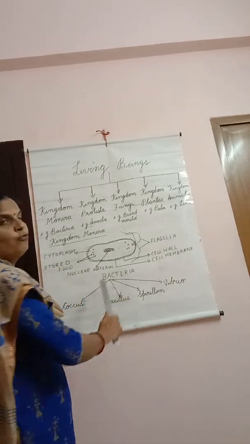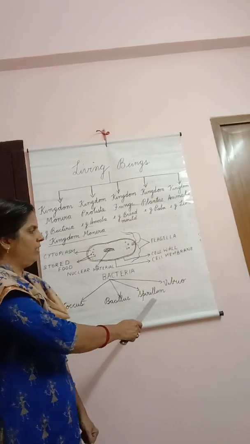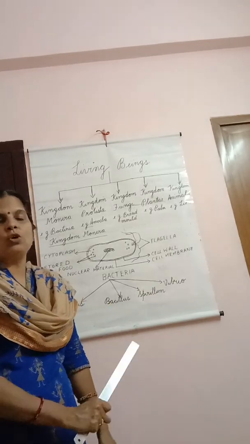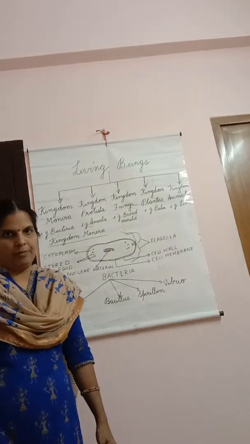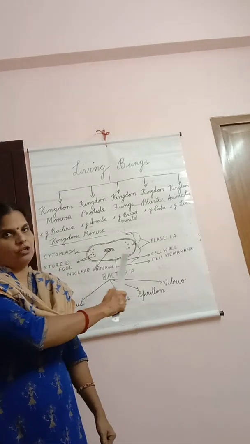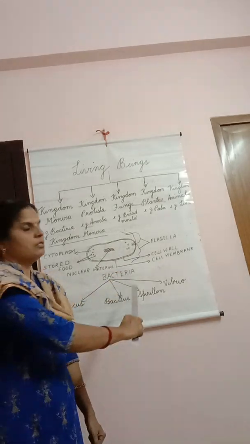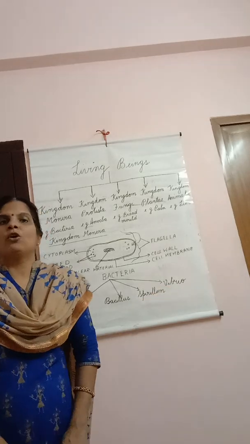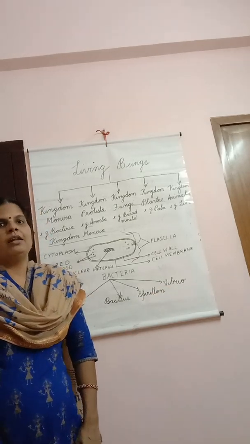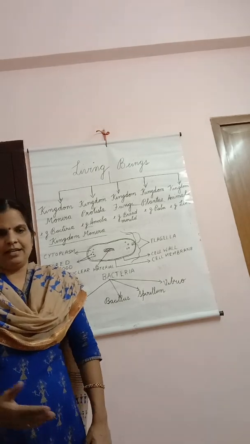Now bacteria are of four different shapes: coccus, bacillus, spirillum and vibrio. Coccus means they are ball shaped like a berry, spherical in shape. Bacillus is rod shaped. The one which I have drawn here is rod shaped bacteria. Spirillum is spiral in shape and vibrio means comma shaped. Okay. Now about the uses of bacteria we will be learning later.